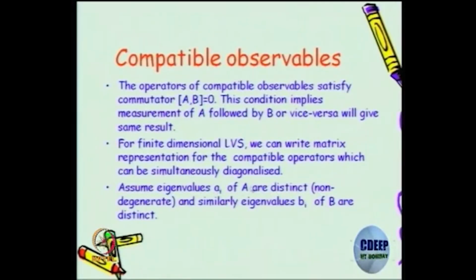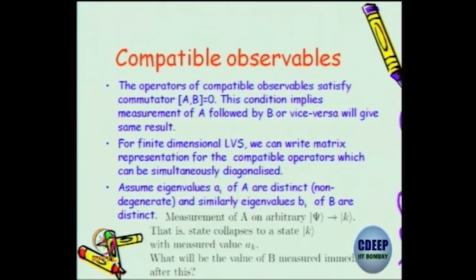Just for simplicity, let's look at mostly 2 cross 2 matrices or 3 cross 3 matrices. Let's take all the eigenvalues of the A operator to be distinct, no 2 eigenvalues the same, and similarly eigenvalues Bi of B are distinct. What will happen when you do the measurement now? Suppose you do a measurement of the observable corresponding to the operator A on an arbitrary psi.